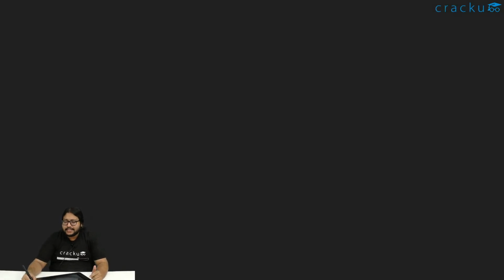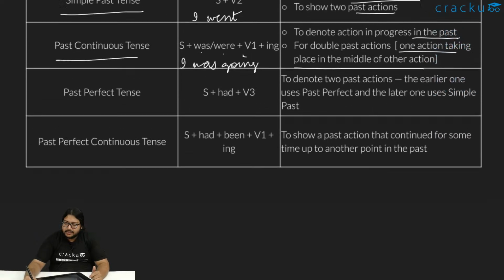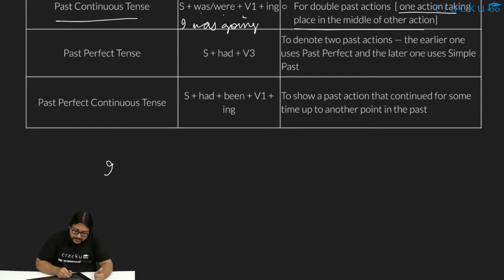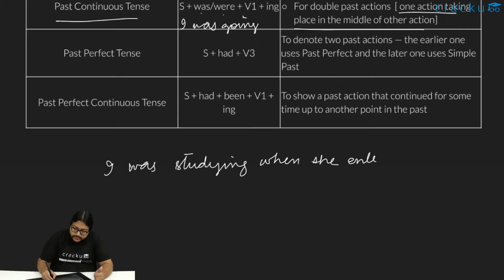When we have something like this, one action taking place in the middle of another action, like suppose I was studying when she entered, right? So I was studying when she entered the room. What's happening here?